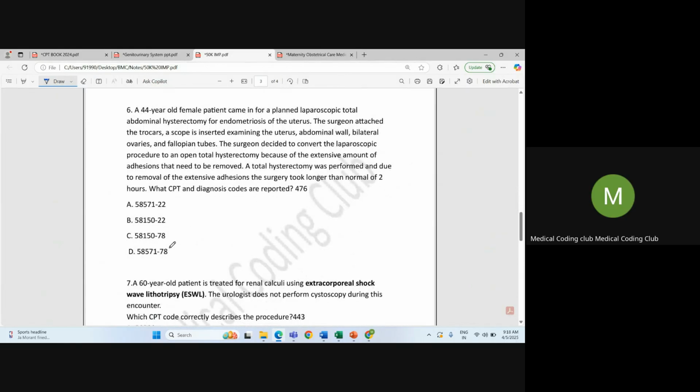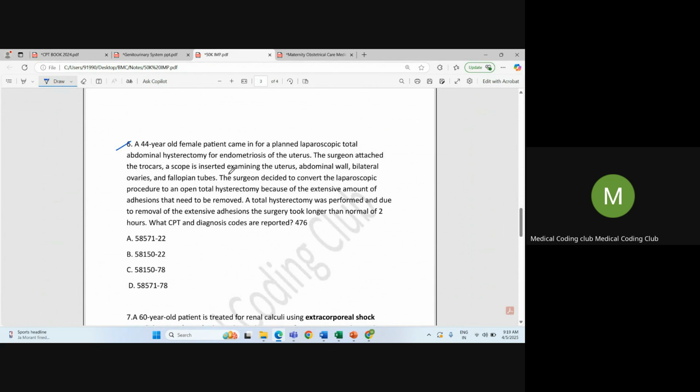So next question is about a 45-year-old female patient who came for planned laparoscopic total abdominal hysterectomy for endometriosis of the uterus. The surgeon attached the trocar, the scope is inserted, examining uterus, abdominal wall, bilateral ovaries, fallopian tube. The surgeon decides to convert the laparoscopic procedure into open total hysterectomy.